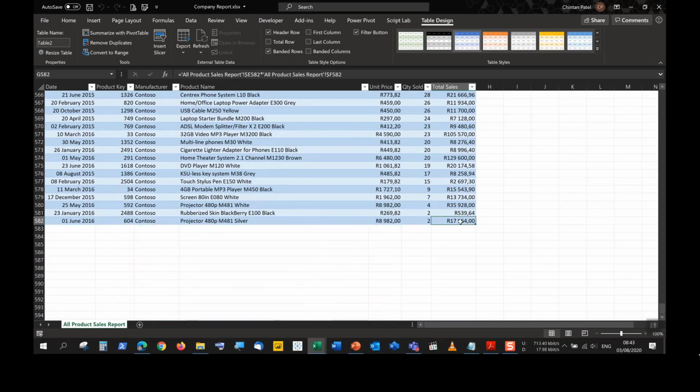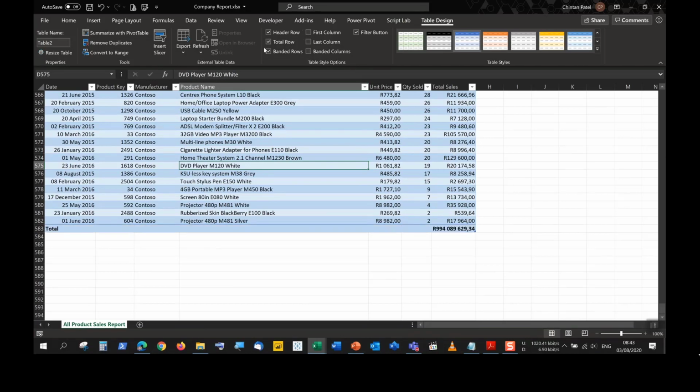It even incorporates defined names. So we don't have to define the column names. It does that for us. With the total row, when I insert a total row, I just tick the box in the table design tab. And we see over here that we are able to get a total very quickly of the data above in that particular column.